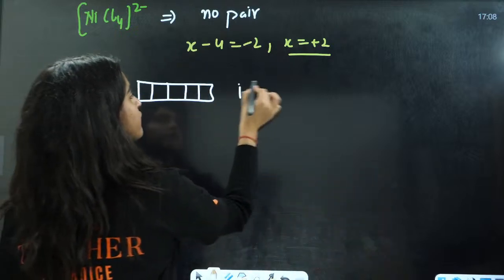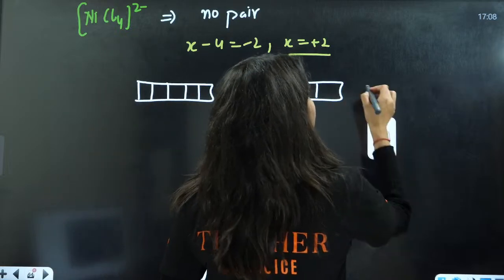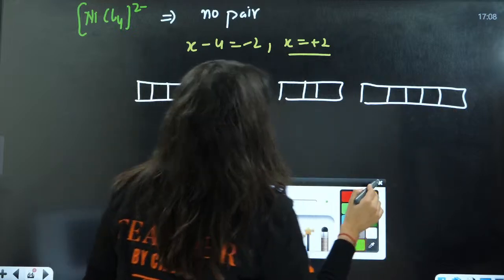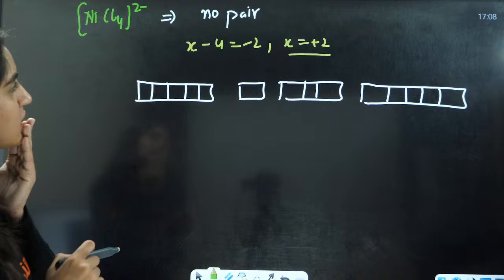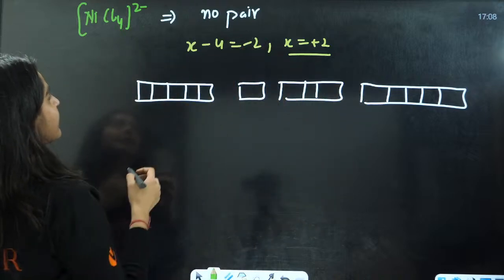1, 2, 3, 4, 5. S, this is going to be P, this is going to be D, 1, 2, 3, 4, 5. We have 4 ligands here. You don't need to write it here. There will be no pairing. Let us see the